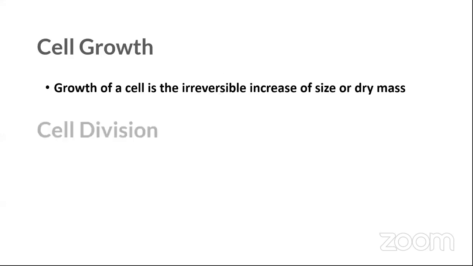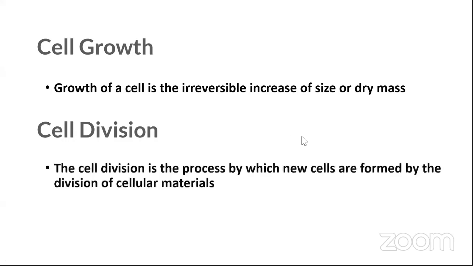Fine. Cell division. What is cell division? Once the cells are grown, right, they undergo cell division. Okay, the cell division is the process by which new cells are formed by the division of cellular materials. So this you should understand very clearly, and this is the main part of the session, right? Okay, so what is it? We have to study about cell division techniques, exactly, mitosis and meiosis, right? Okay, fine. So let's go right into it.